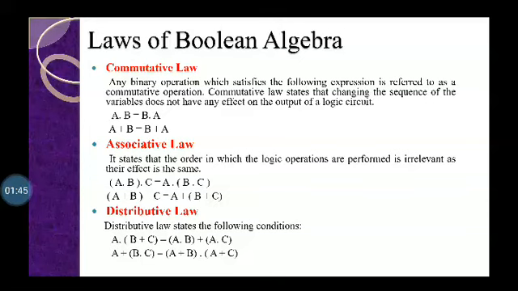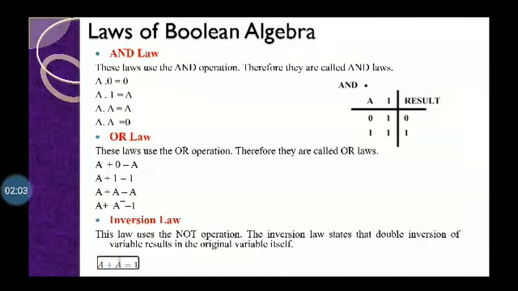Now, next law is the distributive law. The distributive law states the following condition: a into (b plus c) is equal to a into b plus a into c, or in the ORing operation, a plus (b into c) is equal to (a plus b) into (a plus c).